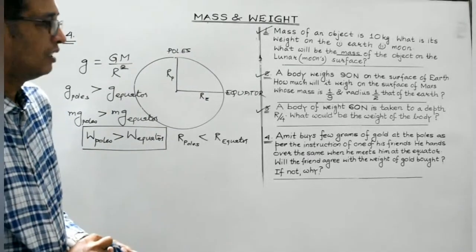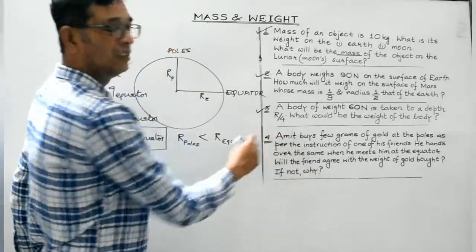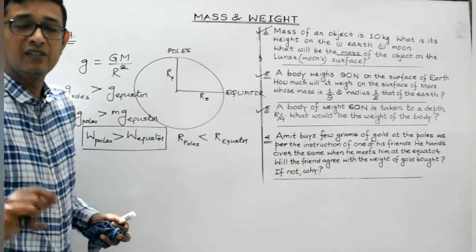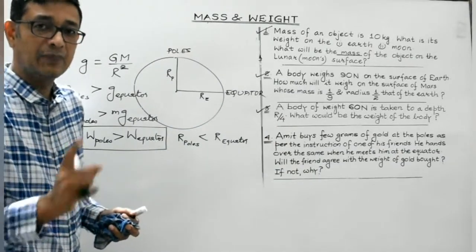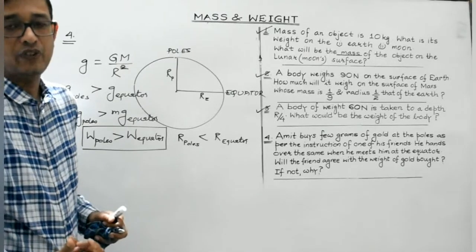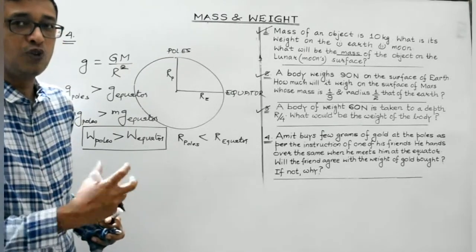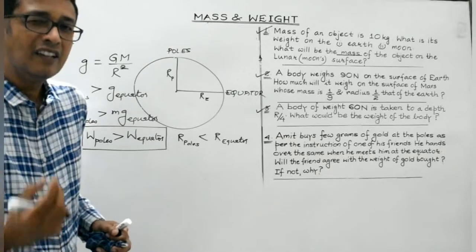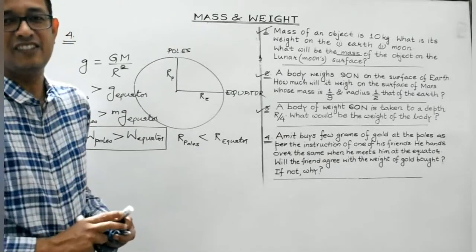Clear, students? So we have discussed the reason as well. So the reason is that the value of acceleration due to gravity at the poles is maximum while at the equator it is minimum. So whenever a body is taken from pole to equator, its weight slightly decreases.